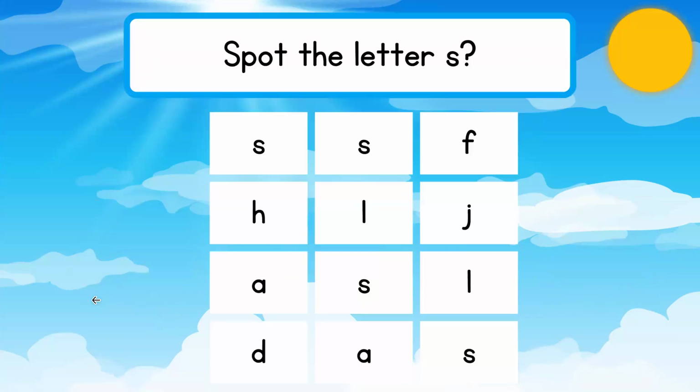Okay, now can you spot the letter S that makes the sound S? Can you find it? Okay, I see one, and another one, and another one, and another one. How many did we find? 1, 2, 3, 4. Wow, 4 whopping S's. Okay, now let's go on to see more sounds.